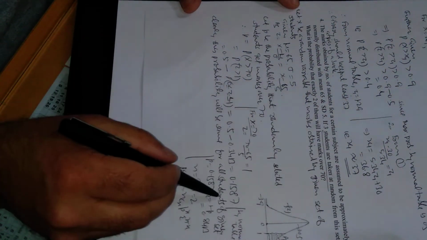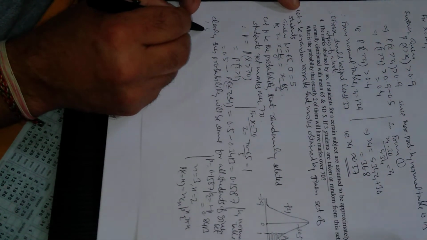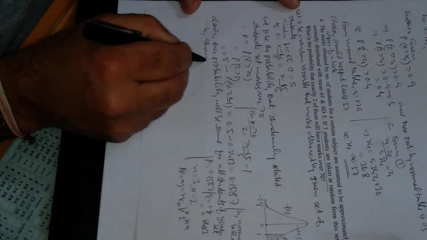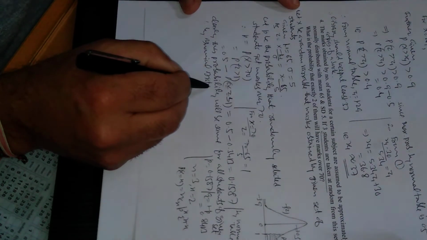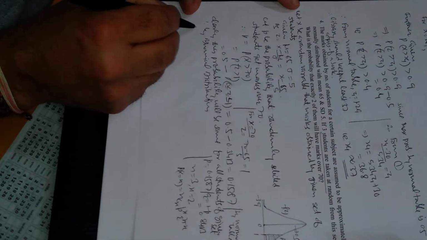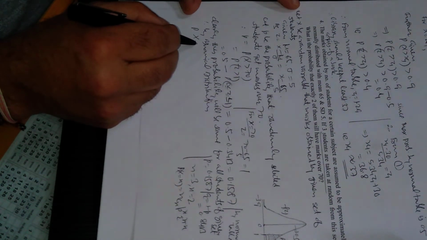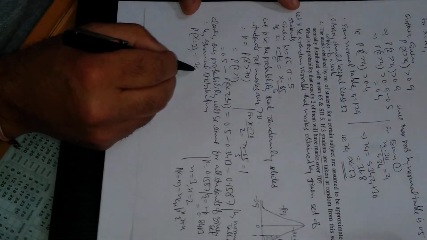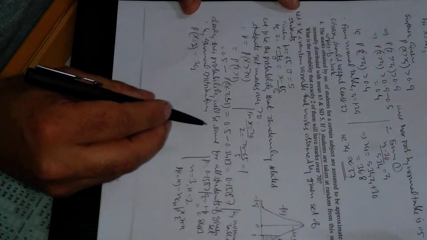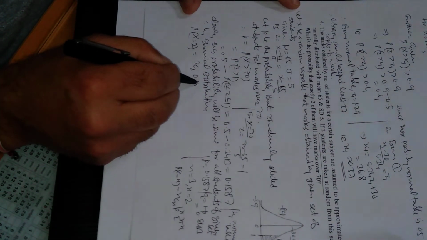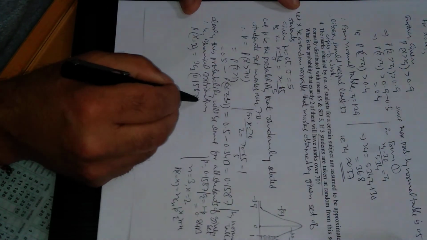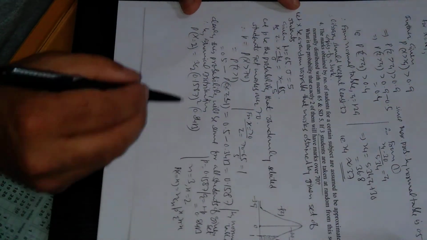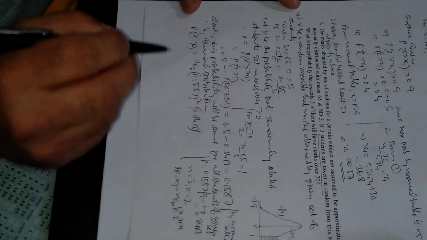Because the probability is the same for all the students, we use the binomial distribution. Substitute n is 3, so this is 3C2 times p, which is 0.1587, raised to power 2, and q is 0.8413 raised to power n minus x, 3 minus 2, which is 1.